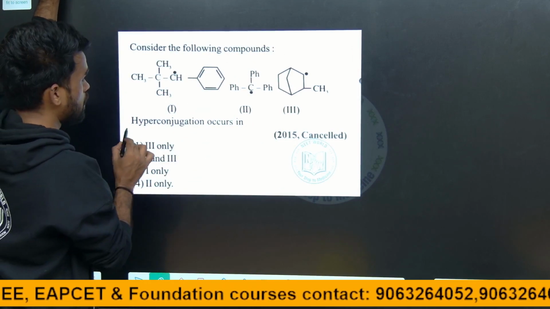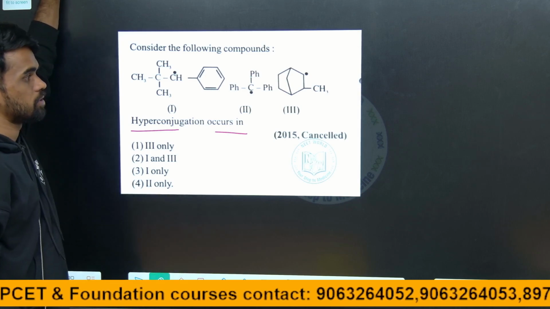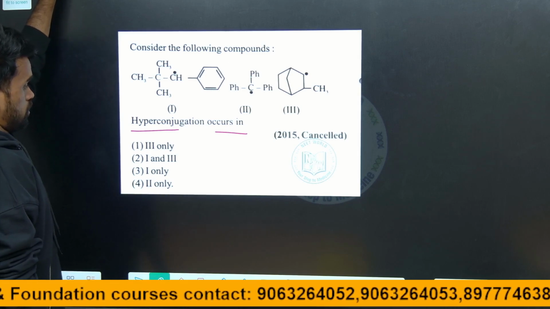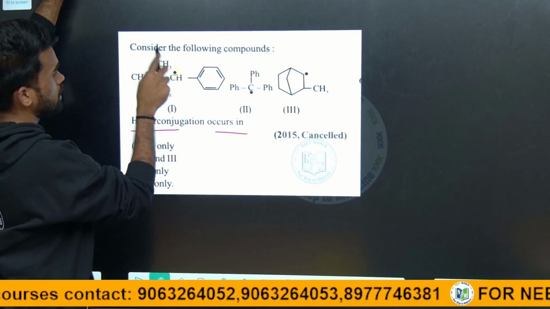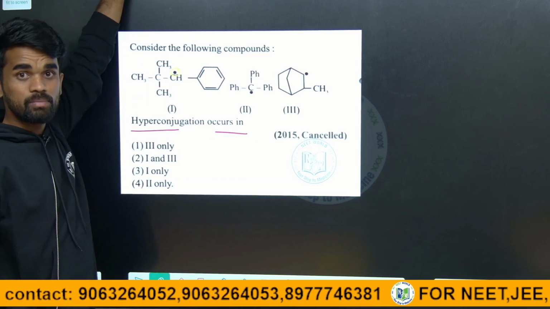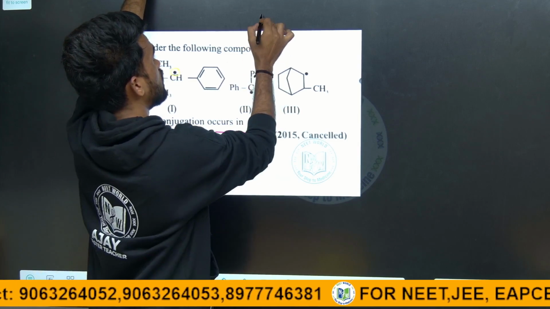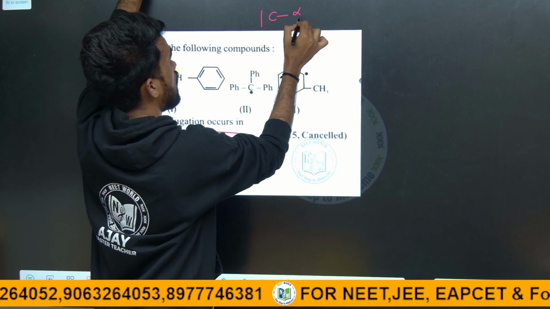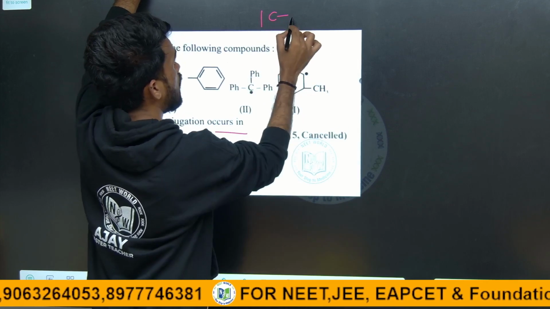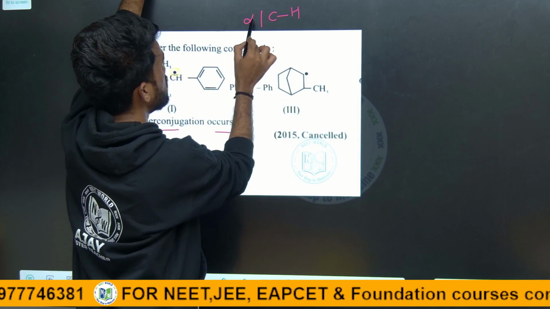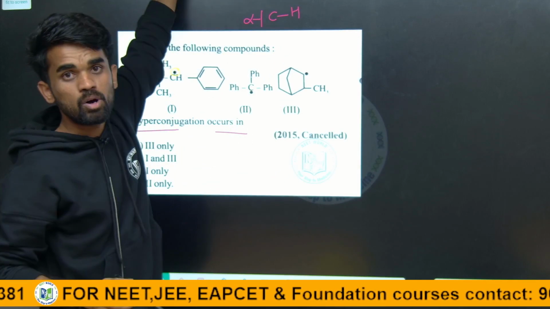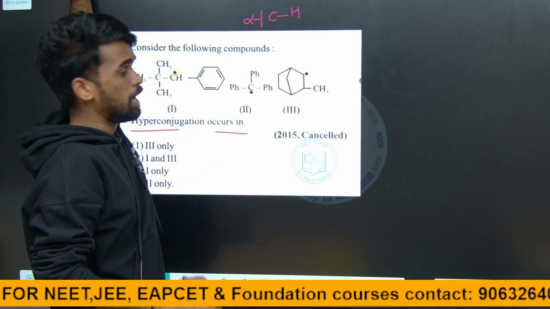So tell me, hyperconjugation occurs in which of these? Look at this. What is the minimum criterion again? At least one alpha C-H sigma bond, that is, an alpha hydrogen, should be there in order to show hyperconjugation.